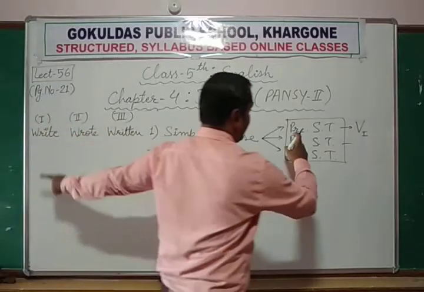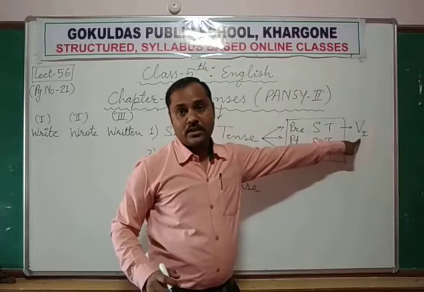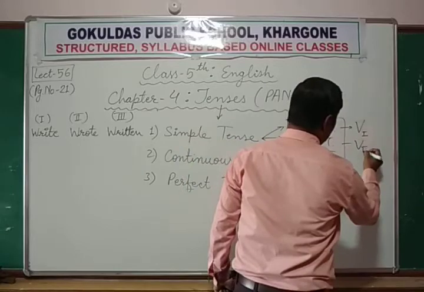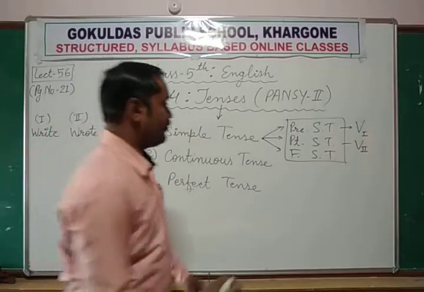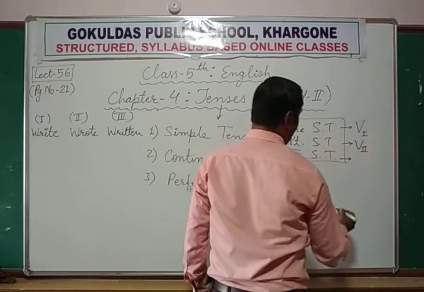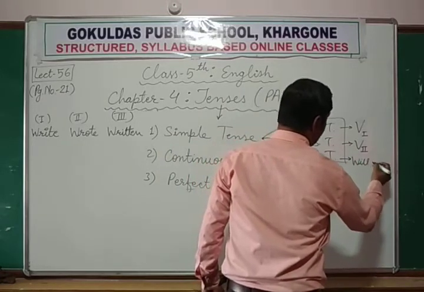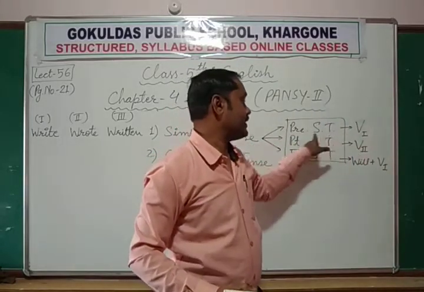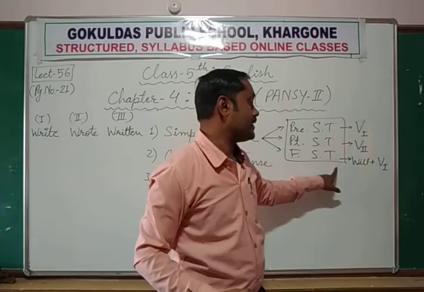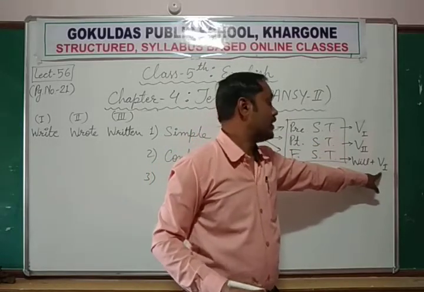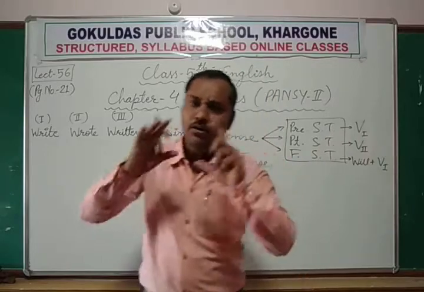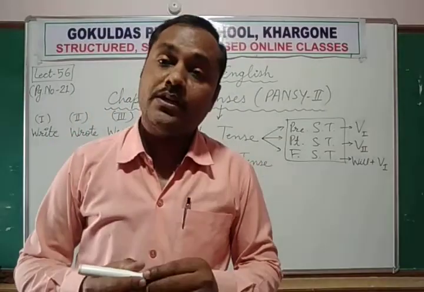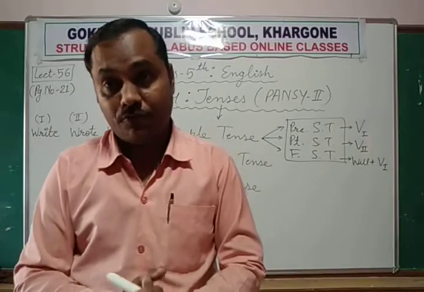So what I said: in present simple tense we use the verb's first form. In past simple tense we use the verb's second form. In future simple tense, how will you identify? Will plus the verb's first form. The verb's first form is also used in the present simple tense, but in future simple tense, the verb's first form is used along with will. Will always denotes future. Will and shall, these two helping verbs always denote future.